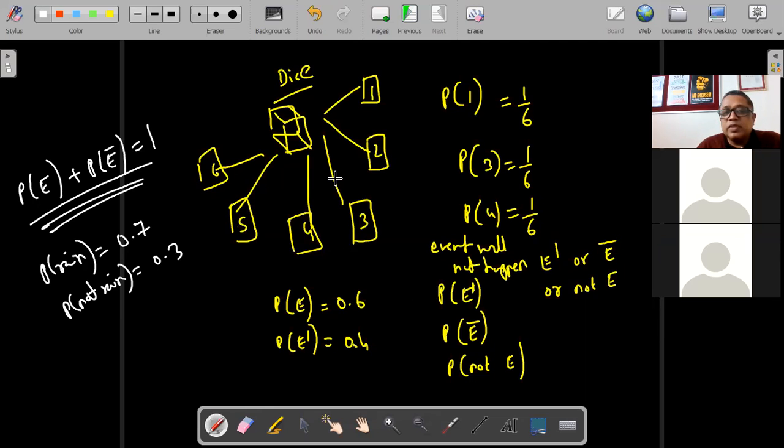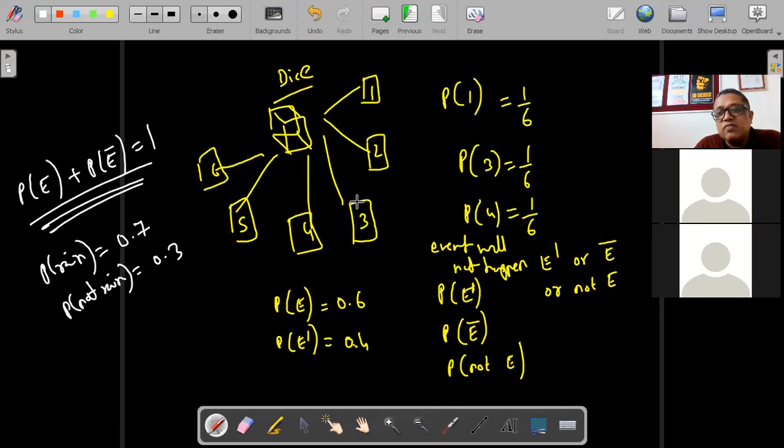So I hope you've noted this, that a dice is a case where all the 6 outcomes are going to be equally likely events. This type of dice is called an unbiased die. Unbiased means no number will be biased. What is the meaning of bias? It means some numbers will keep on repeating. For example, if there is a biased die, 4 will keep coming. You heard about the Mahabharata story, where Shakuni used to throw the dice and get the number which he wanted. So that is called a biased die. You can control the dice. So this is not a biased die.